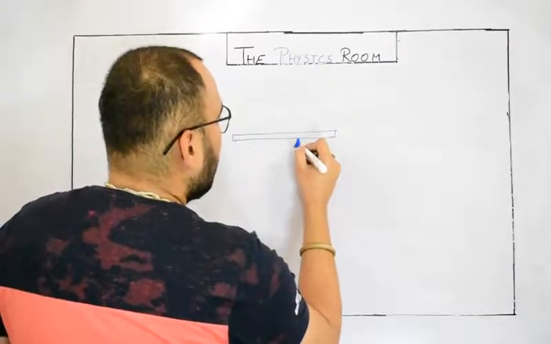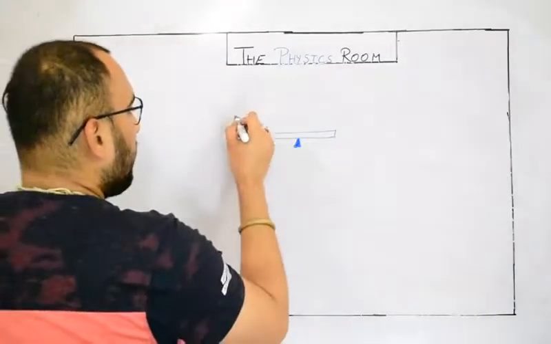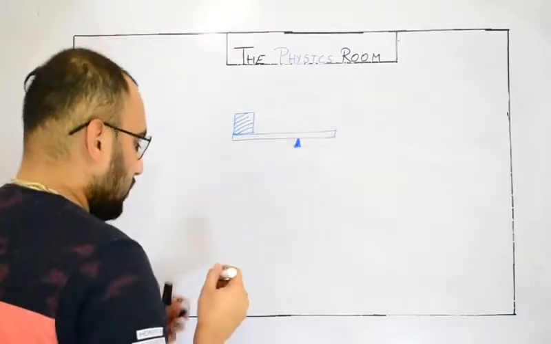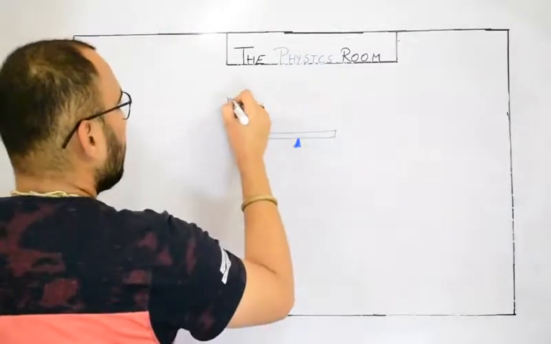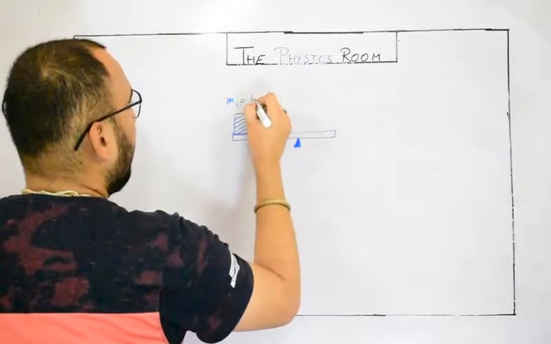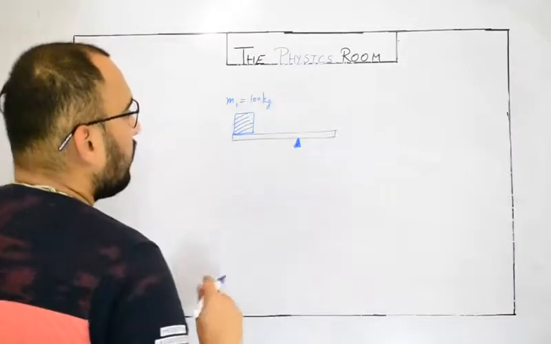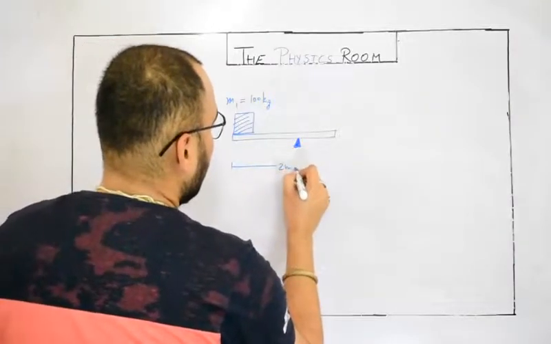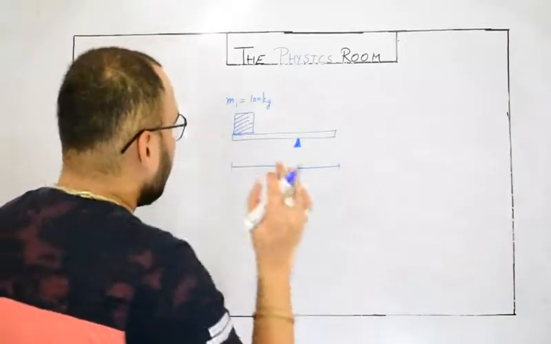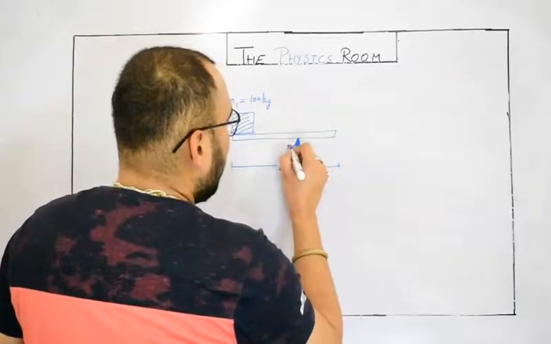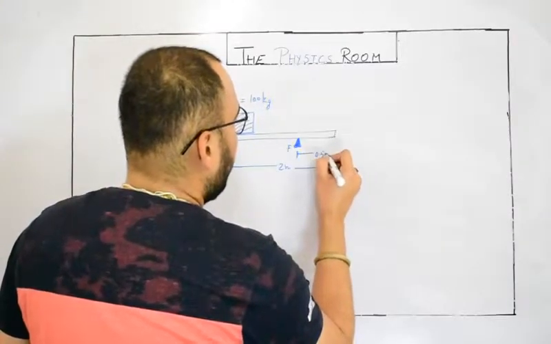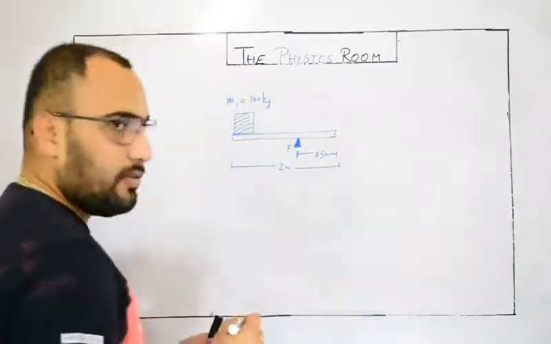Suppose we are assuming that I would like to lift this block of mass, let's say M1 of 100 kg, with the help of a rod of length 2 meter, and the fulcrum F is placed at a distance of 0.5 meter from another end.